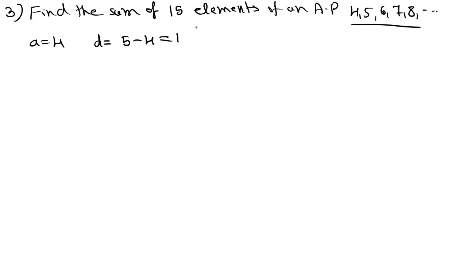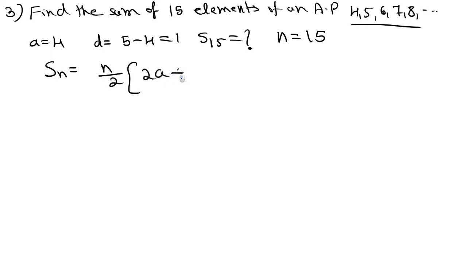For 15 terms, the sum up to 15 terms, S15, is equal to question mark. Up to 15 terms means the n value is equal to 15. So in the next step, write the Sn formula. Sn is equal to n by 2 into 2a plus n minus 1 into d.